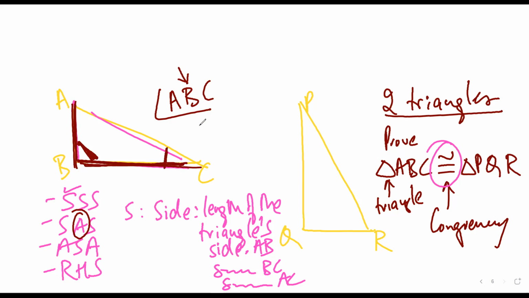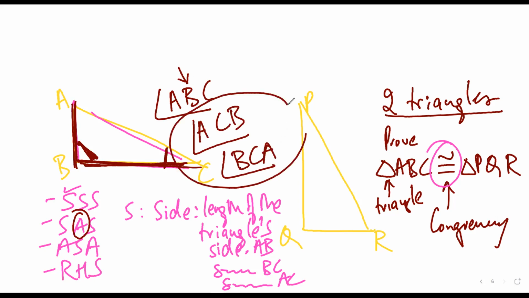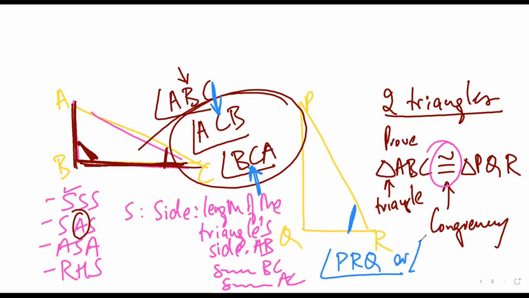So if I want to write about this angle, I will write that as angle ACB. I can also write it as angle BCA. What needs to be remembered is whatever angle you are talking about, that angle will come in the center. So for example, if I want to talk about this angle, I will be writing this as angle PRQ or angle QRP. I can use both of these, both of them are correct.